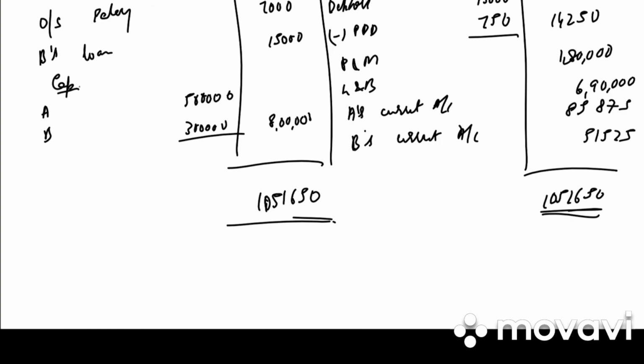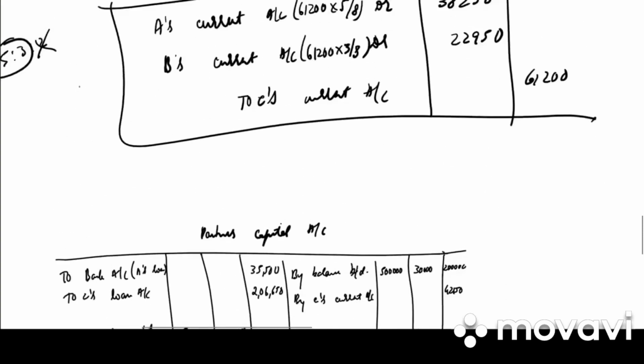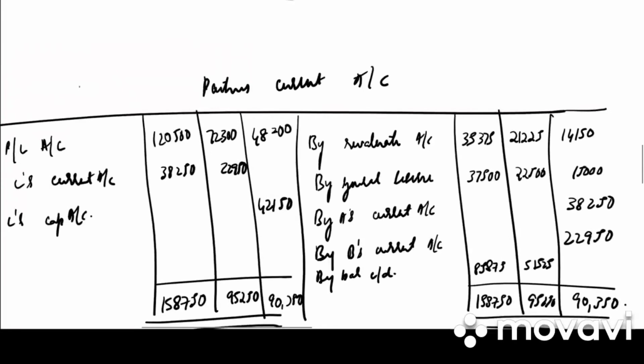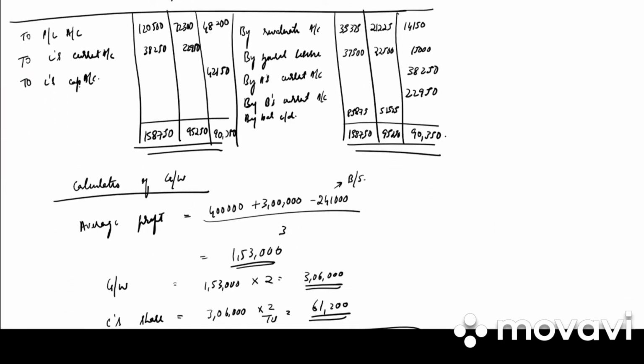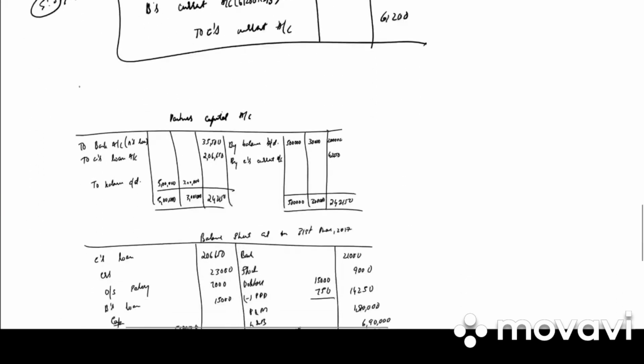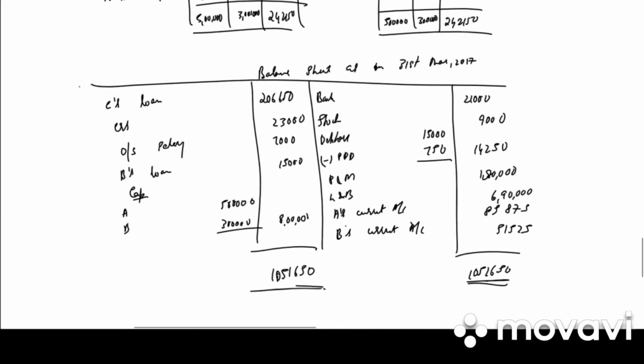10,51,650. Clear? This was the only problem where we had to do a current account. The remaining things were the same. Always remember what in the adjustment they have given, whether it is paid off to C or how they have paid off to C, and then work out the problem. Clear? So we are done with the retirement.